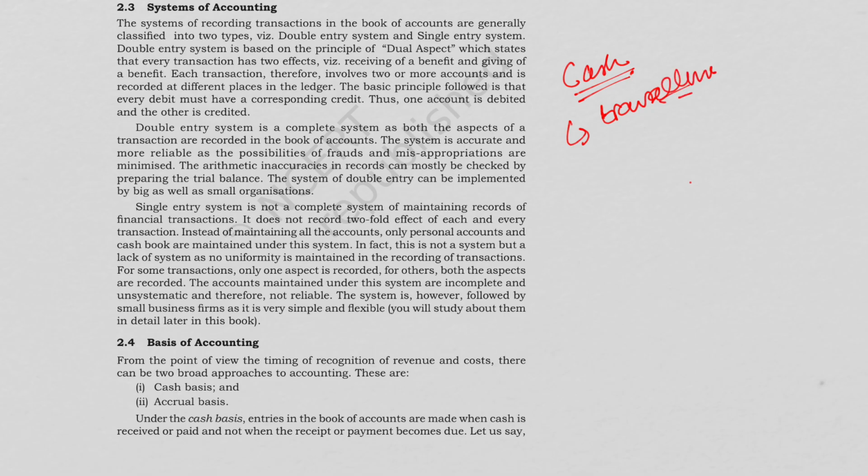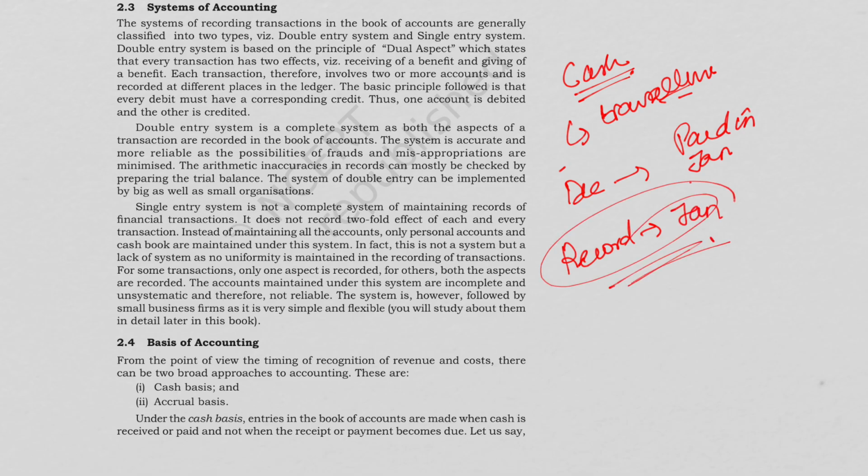For example, rent paid for December, it is rent for December, it is paid in January. So under cash basis, we will record it in January when it is actually paid. Credit sales in Jan. We have made credit sales in Jan, but the cash is actually received in April. So under cash basis, we will record in April.